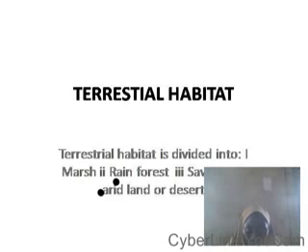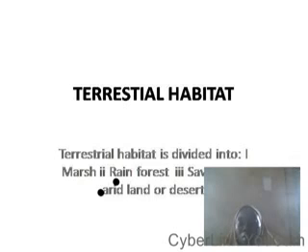We also looked at estuary habitats as a broad mouth of water where a river empties its content into the ocean. We also looked at eutrophication and some examples of food chain. Then, inshallah, this week we are looking at terrestrial habitats. Terrestrial habitats are majorly divided into four. We have the marsh, the rainforest, the savanna, and the arid land.